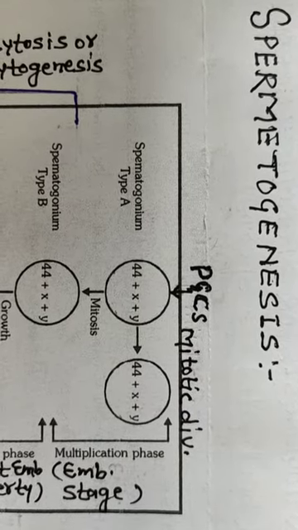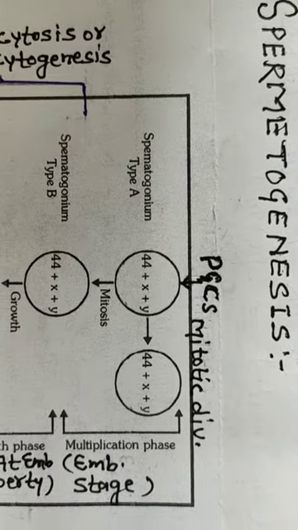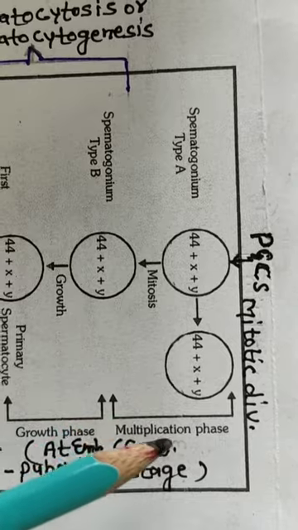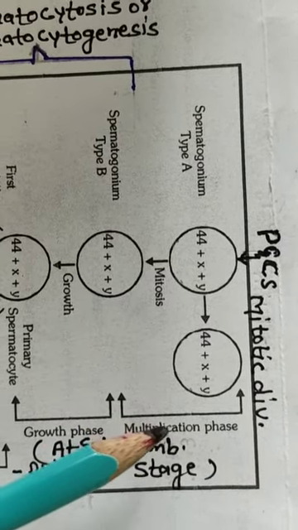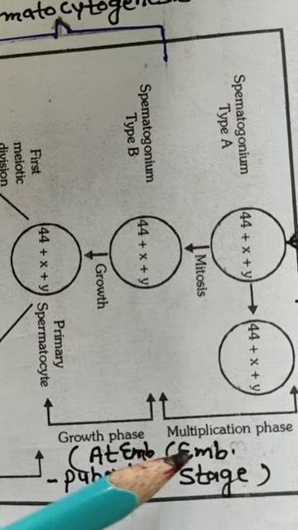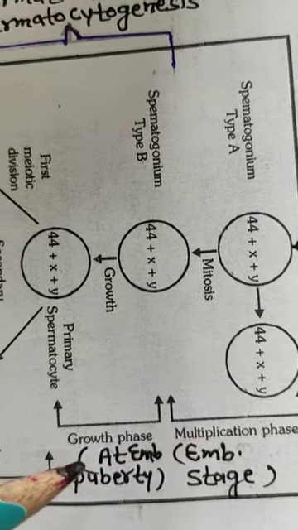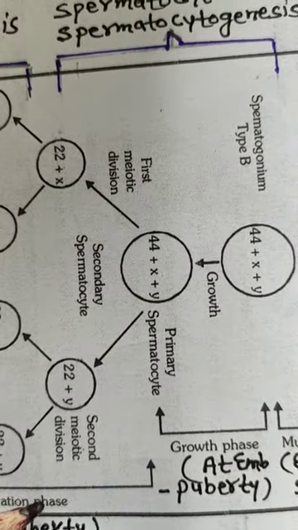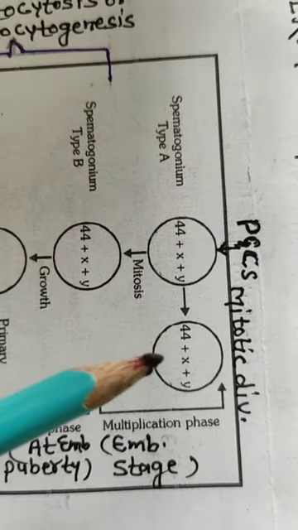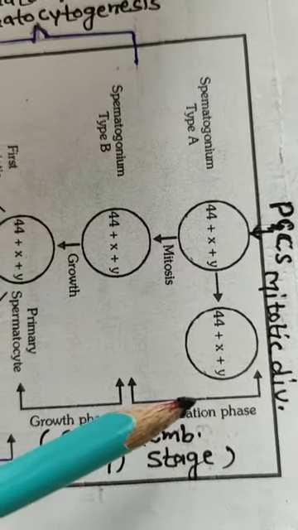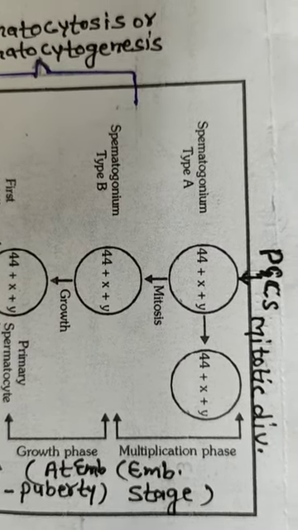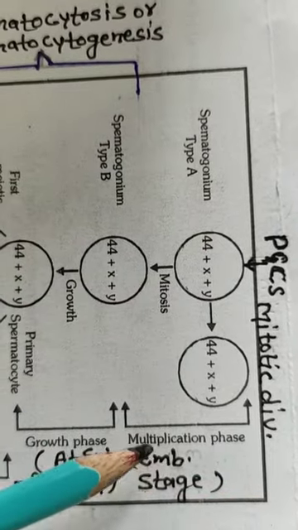So let us start spermatogenesis, that is, the formation of sperm. Three stages occur during spermatogenesis: multiplication phase, growth phase, and maturation phase, which is the last phase. First of all, we start with the multiplication phase.